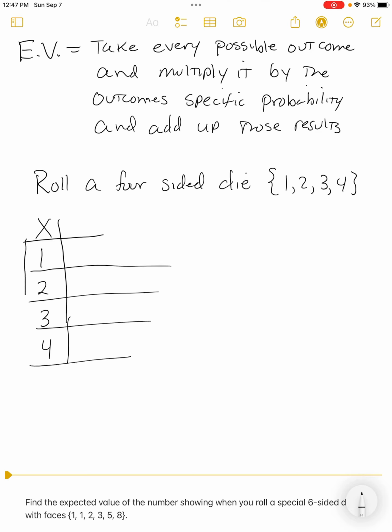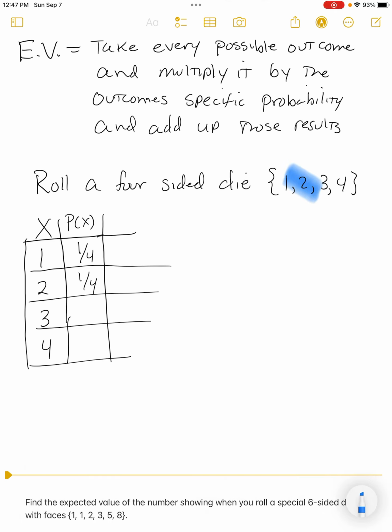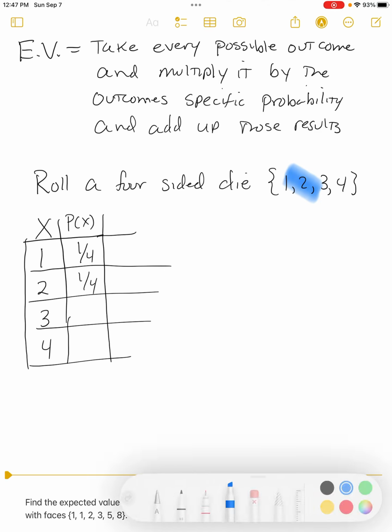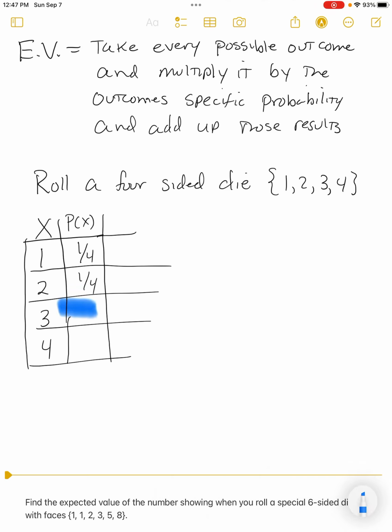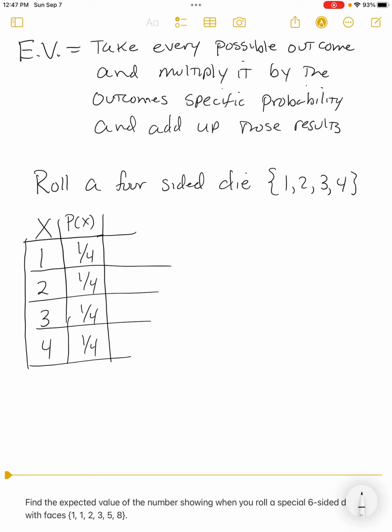Then what you do, and I recommend it as well, is put it in a table format to organize the numbers that you're going to have to deal with. We need to take the probability of that outcome. So the probability of rolling a 1, well, it's just a 4-sided die. 1's on one side of that. So I have a 1 out of 4 chance to get a 1. I have a 1 out of 4 chance to get a 2, right? If I focus just on the 2 for a minute, I'm going to highlight the 2. That's one option out of 4 things that could come up. So that's why it's the 1/4 in there. It's going to be 1/4 for each one of these. So 1/4, 1/4.